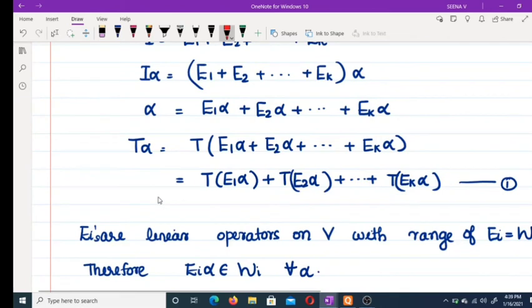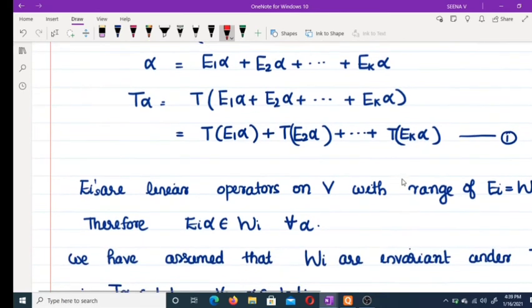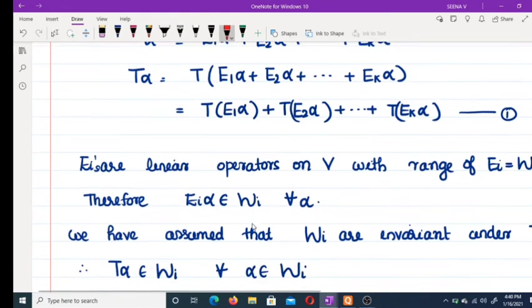Now apply T. T alpha equals T of this sum. As T is linear, we can write T E1 alpha plus T E2 alpha plus etc. plus T Ek alpha. Now, what about the Ei's? The Ei's are projections, linear operators on V, and the range of Ei is equal to Wi. So Ei alpha must belong to Wi.